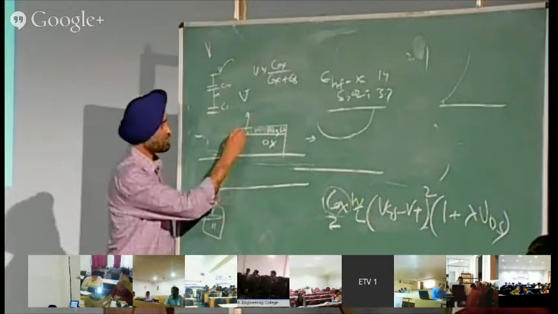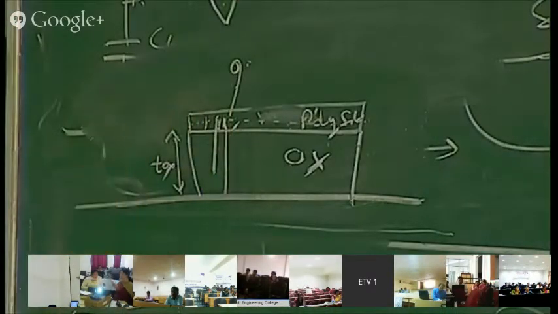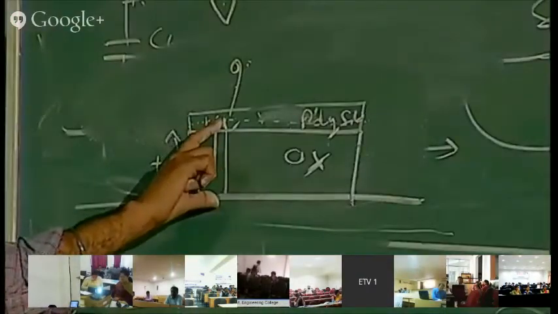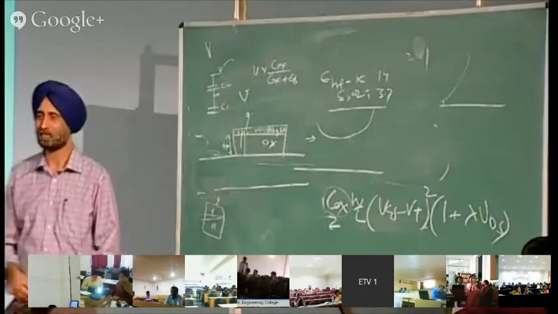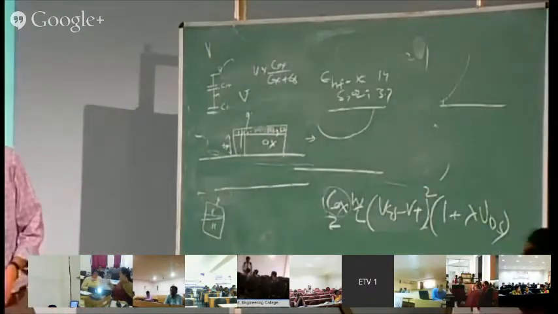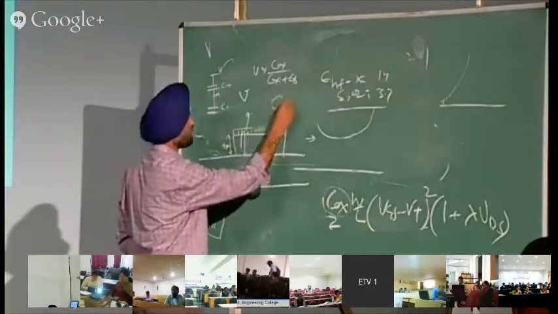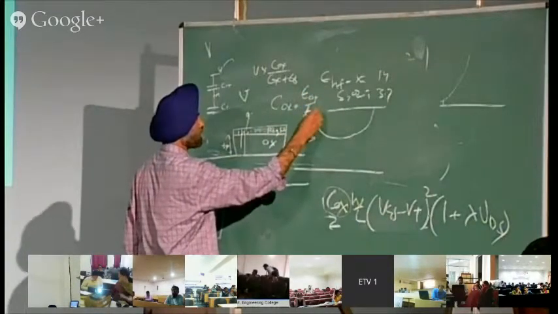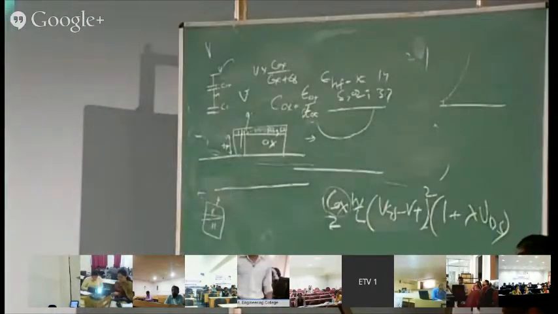So this width will add to the oxide thickness, T-ox. So this thickness is becoming more. If T-ox is more, then capacitance will reduce, which means current will decrease. Because the thickness is becoming more, and the capacitance C-ox is equal to epsilon divided by T-ox. So this is known as polydepletion. This also has to be taken into account.